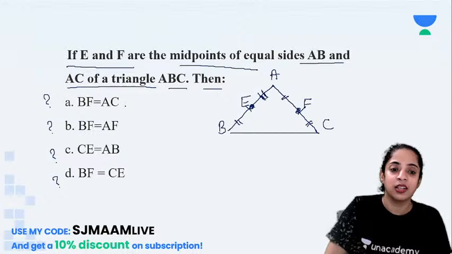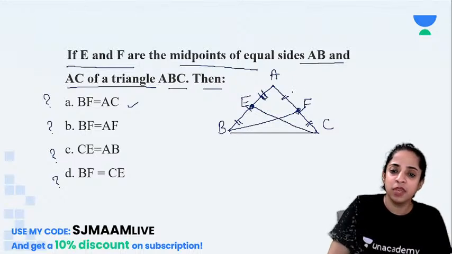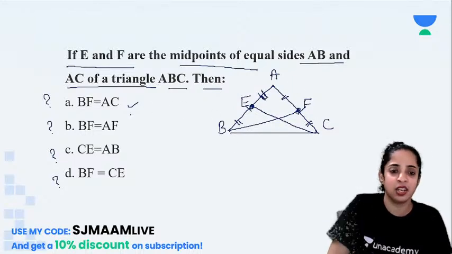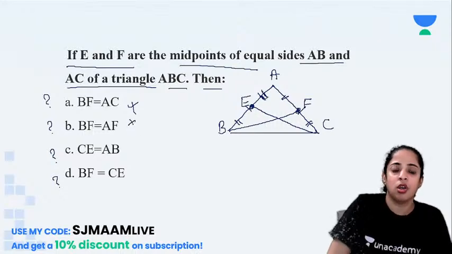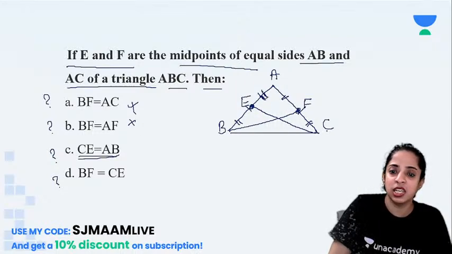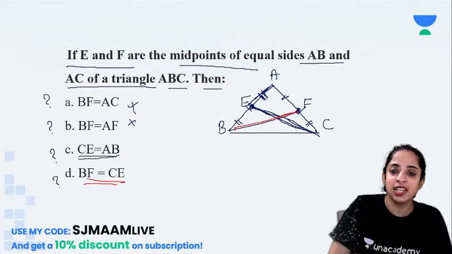So they are saying, then will BF be equal to AC? See, if I join BF and EC like this, will BF be equal to AC? I can't say that. Will BF be equal to AF? No. CE equal to AB? CE and AE, there is no relation. No, they are not same. Then what is the last option? BF equal to CE. See, BF is this line and CE is this line. Yes, these two lines will be same.